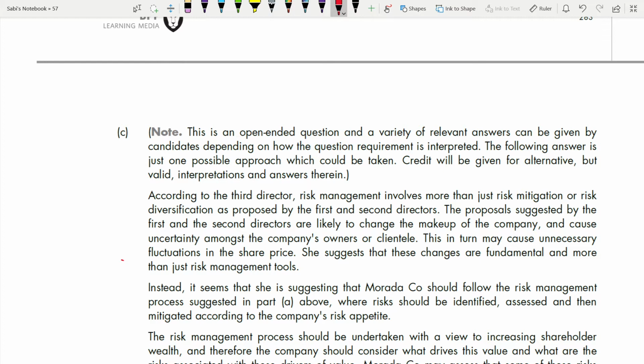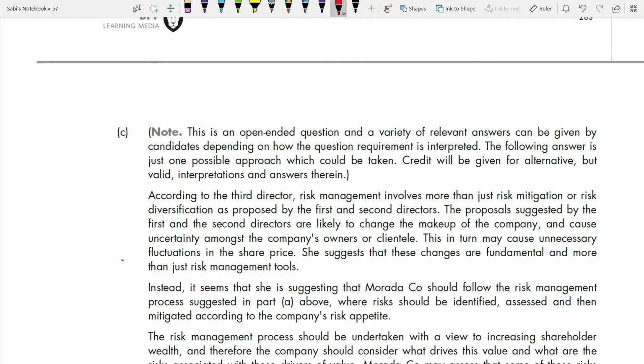From the case study you can pick up. So according to the third director, risk management involves more than just risk mitigation or risk diversification as proposed by the first and the second director. That's what they told. Yes, so that should be your first line. The proposal suggested by the first and the second director. What are their proposals? Their proposals are likely to change the makeup of the company. Some are saying increase debt, some are saying reduce debt, some are saying invest in non-current assets, and cause uncertainty amongst the company's owners or clients.